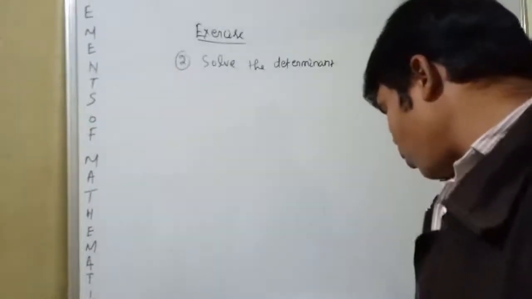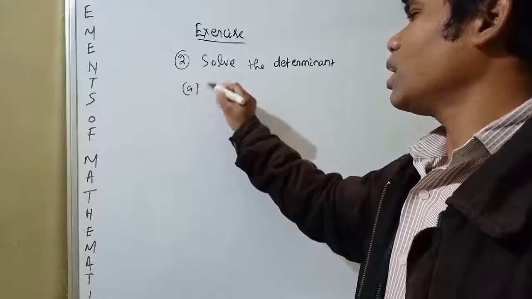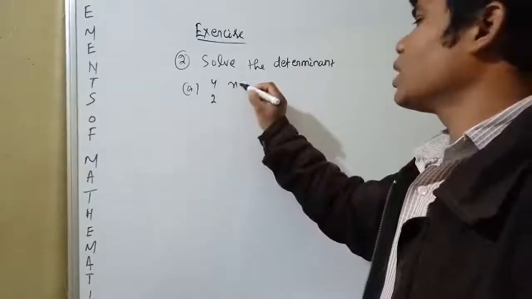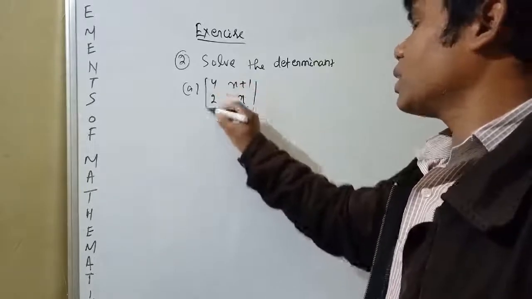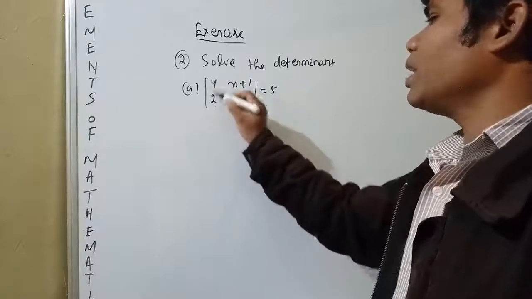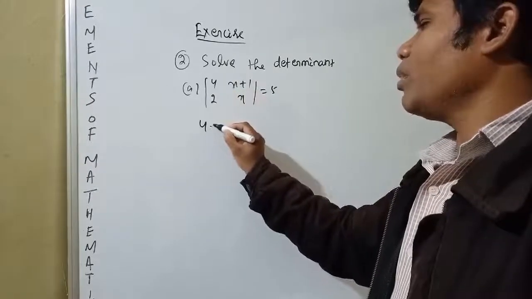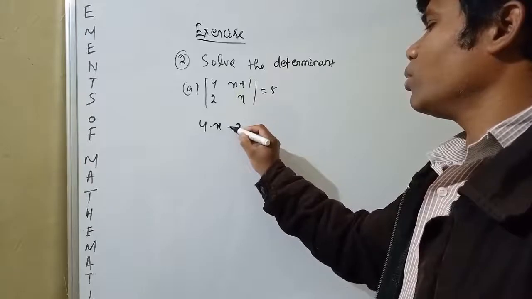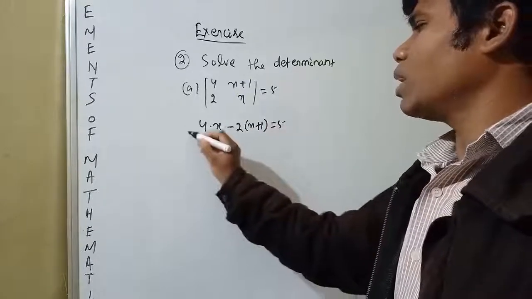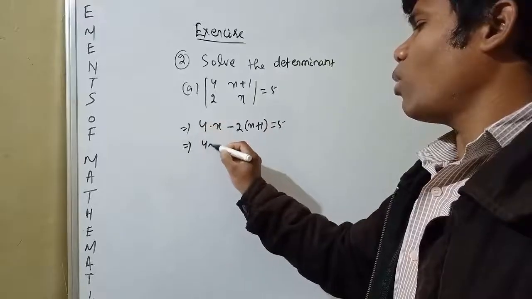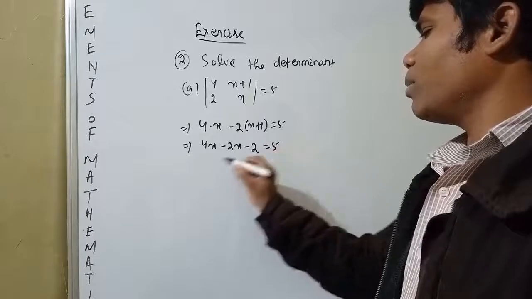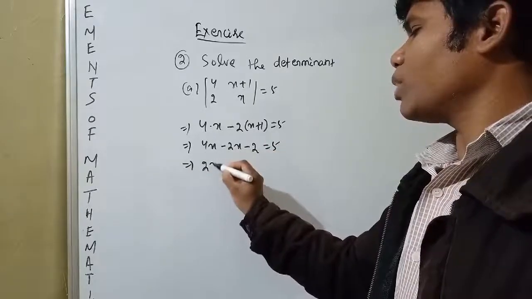The question is given the determinant with rows 4, 2 and 4, 2x plus 1, x is equal to 5. Find the value of x. The determinant is 4 into x minus 2 into x plus 1 is equal to 5. Okay, that means 4x minus 2x minus 2 is equal to 5. 4x minus 2x is equal to 2x.